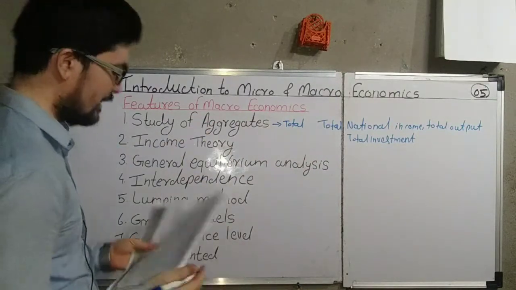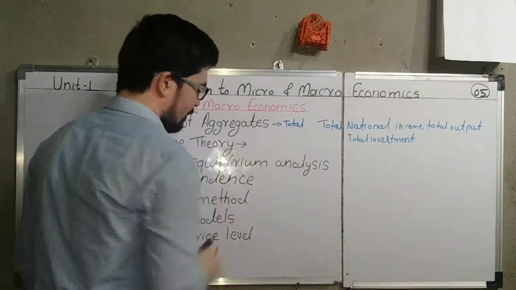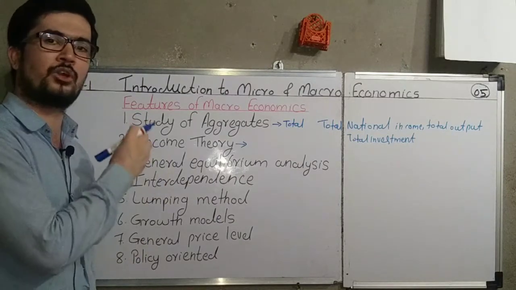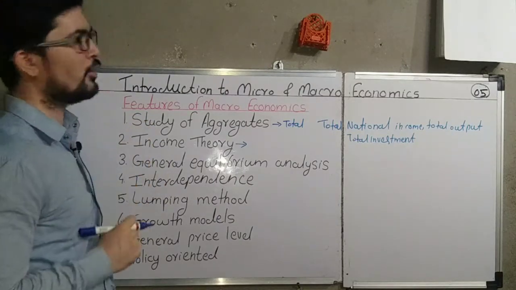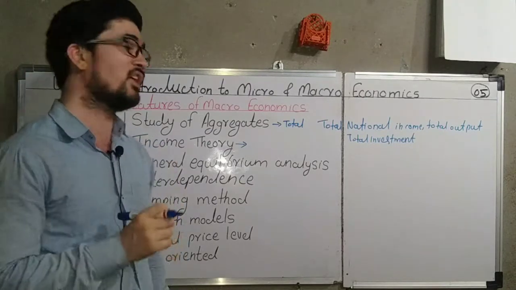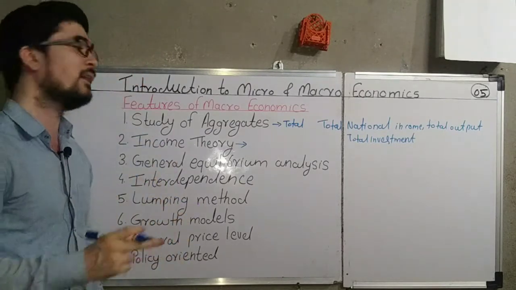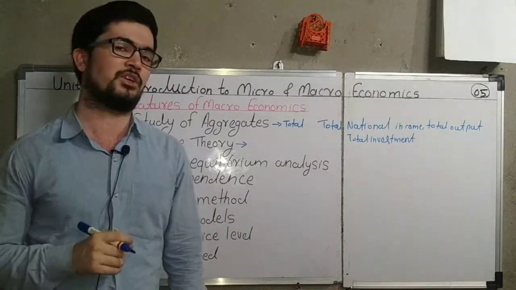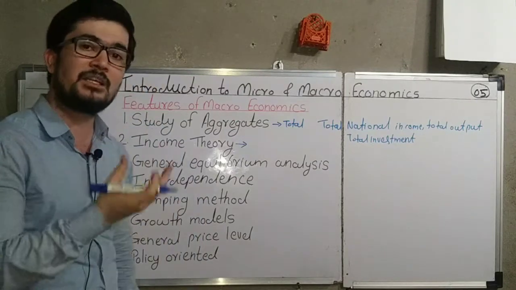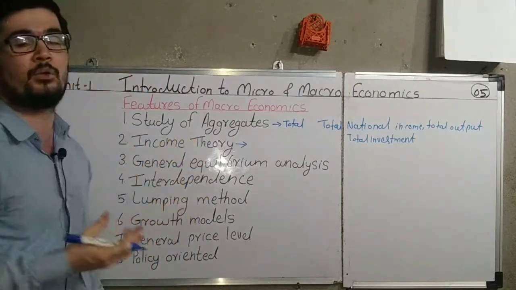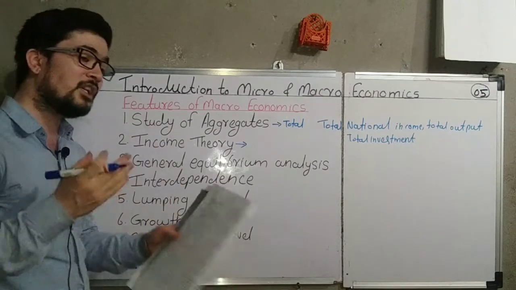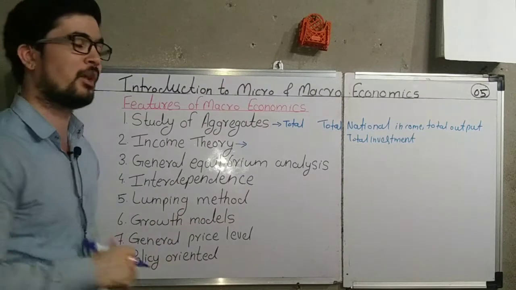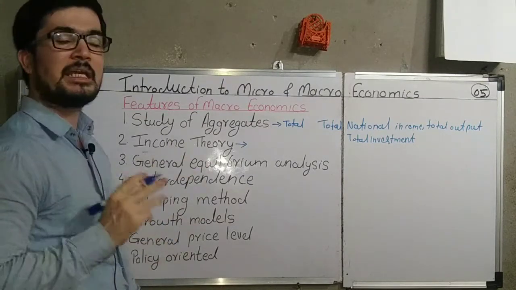Then second point is income theory. In microeconomics, we have learned one thing, that is price theory. Why we have learned to call the microeconomics as the price theory? Because in microeconomics, we are basically concerned with the determination of the prices. But in macroeconomics, we are discussing the total national income of the country. What are the factors that determine the national income? How the national income is calculated? What is meant by social accounting? What are the factors that affect the national income? All these things we discuss in the macroeconomics. That is why it is called as the income theory.